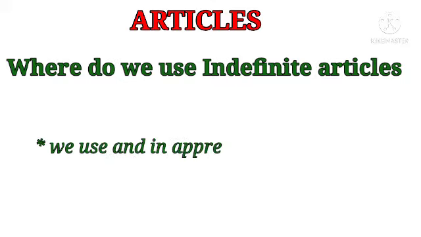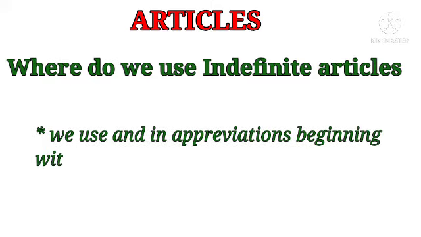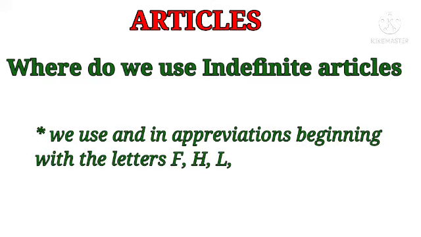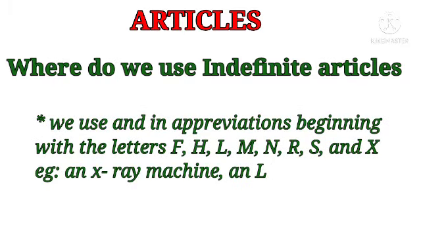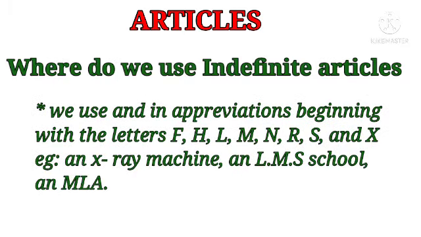Next point, we use an before abbreviations beginning with the letters F, H, L, M, N, R, S and X. See the example: an X-ray machine, an LMS school, an MLA.